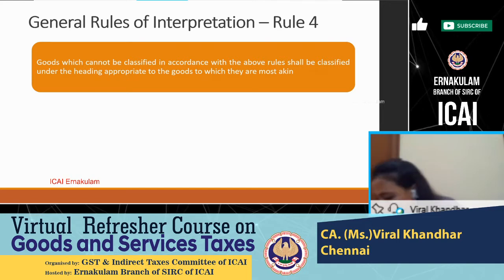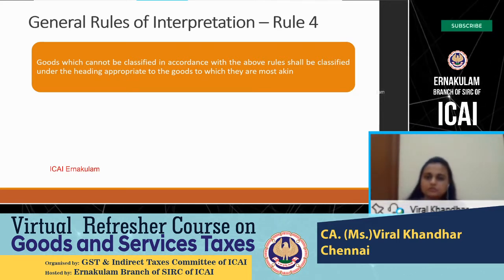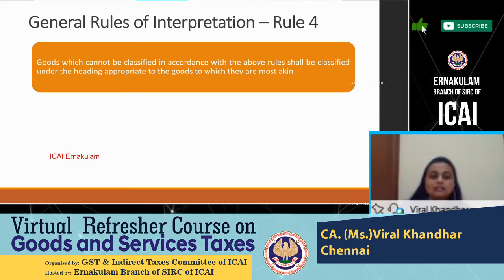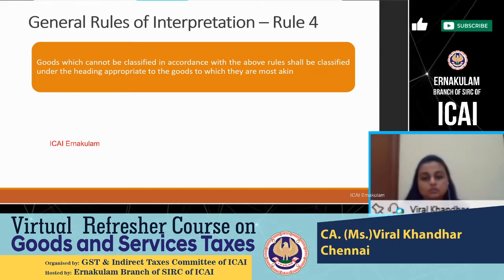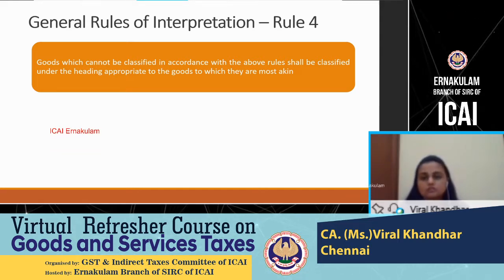Goods which cannot be classified in accordance with the above rules shall be classified under the heading appropriate to the goods to which they are most akin.